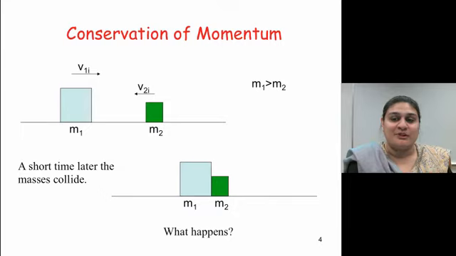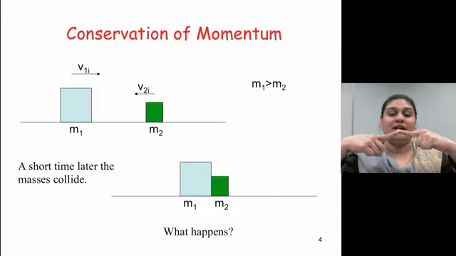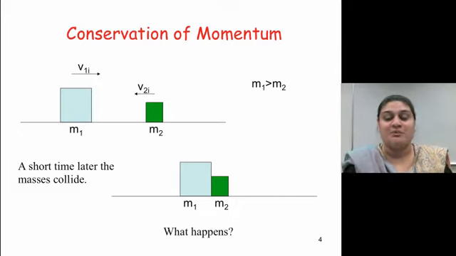So on conservation of momentum, I want to ask you a question, and I'm not going to give you the answer. You should be able to figure this out yourself. If you have a mass m1 going with a velocity v1 and a mass m2 going with a velocity v2, they are coming towards one another and colliding with one another, and they go away after the collision. What happens?